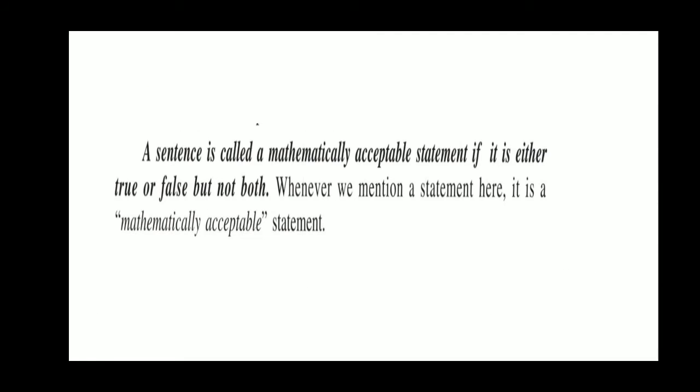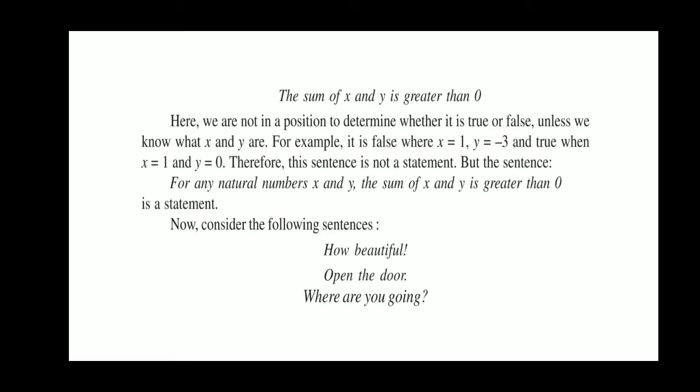Now, a sentence is called a mathematically acceptable statement if it is either true or false, but not both. So whenever we mention a statement, we mean a mathematically acceptable statement. For example, the sum of x and y is greater than 0.